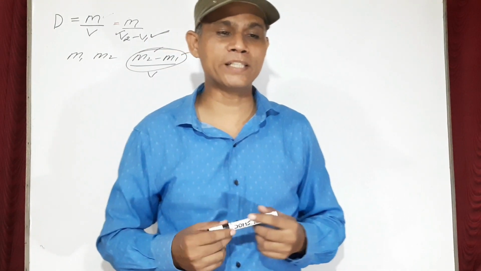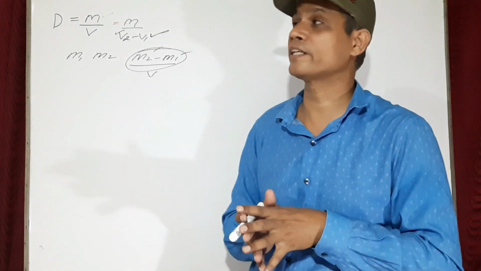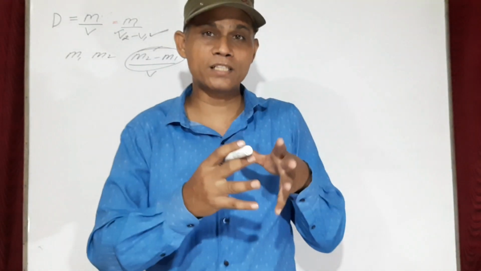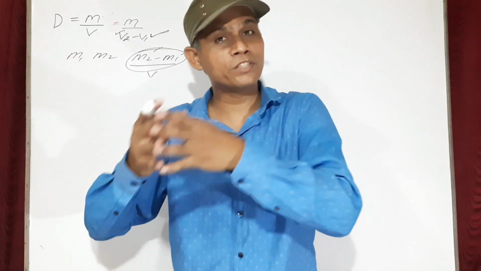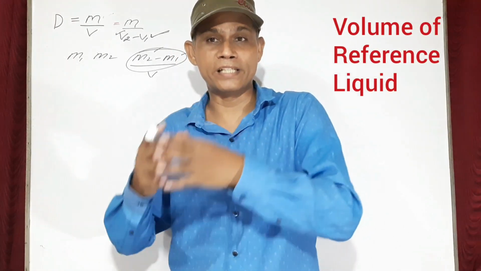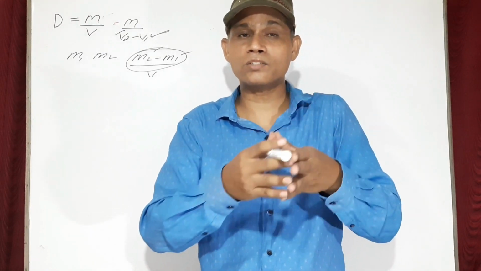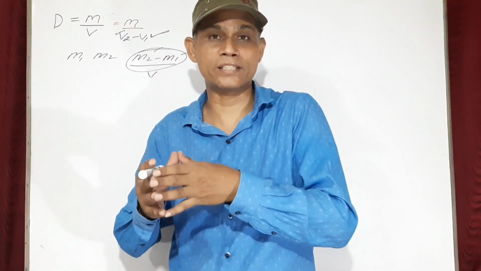Question number 33. What is the difference between the relative density and specific gravity? You know, the relative density is the density of the substance to the density of the reference material, but the specific gravity is the mass of the substance and the mass of the water at 4 degrees Celsius.